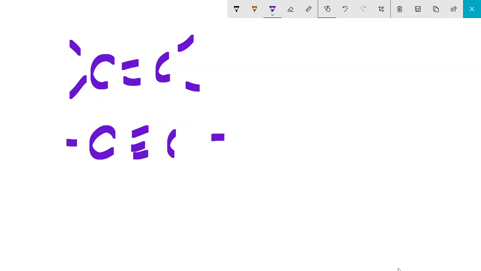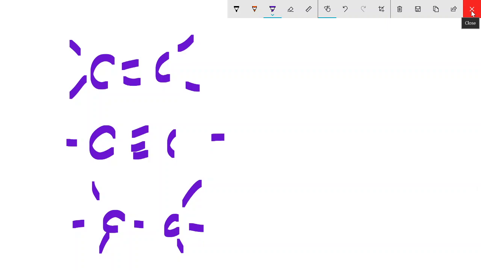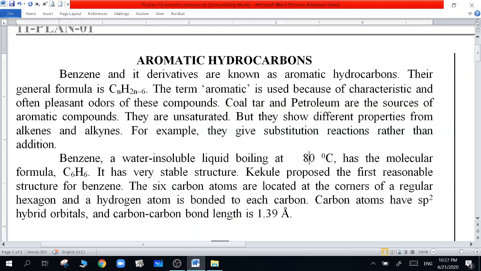But if all bonds are single, at that time they are saturated, we say, and they give substitution reactions. But you expect aromatic compounds to give addition reactions because they are unsaturated. They are doing the reverse, and they are giving substitution reactions.